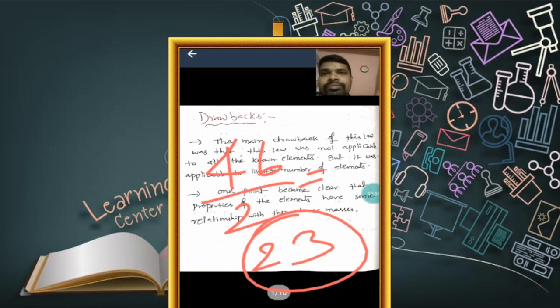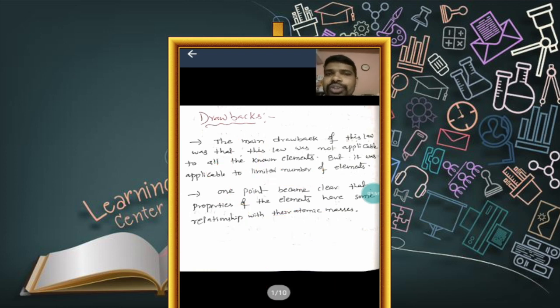Now, in this class, I am going to teach you the drawbacks of Dobereiner's law of triads. I hope you all understood what Dobereiner's law is; try to remember it. Even though this law was successful in classifying the elements, it had some drawbacks, some defects, some mistakes. Those drawbacks I want to tell you in this session.